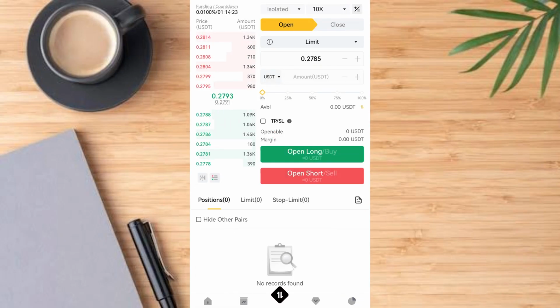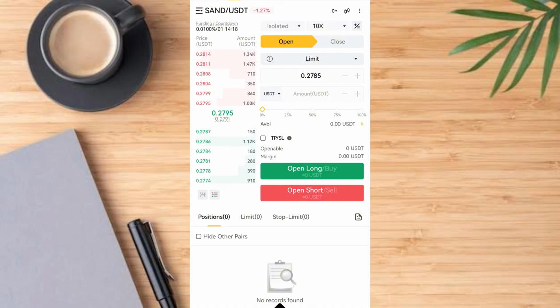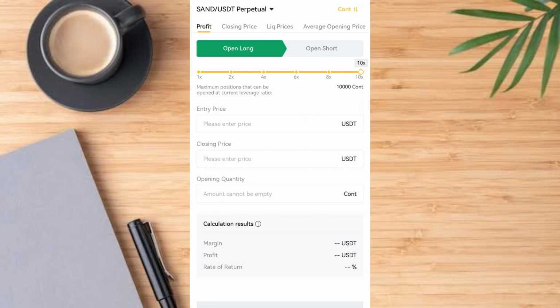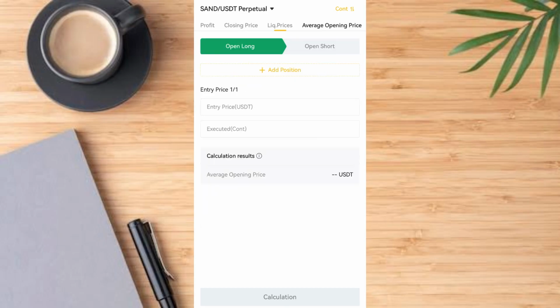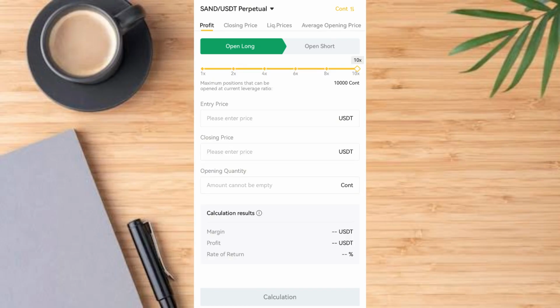Now that we've done that, another thing I want to teach you is how to calculate your earning, your estimated benefit, before you even start trading. You've done your analysis and you want to calculate your expected earning before you trade. Go and tap on the calculator button. Once you tap on it, it comes into this place. I've made a series of videos on how to use this, but for the sake of new users watching this video for the very first time, let me quickly run through this process. For example, you see the profit, closing price, liquidation price, average price. So here we're going to cover one or two on this platform.